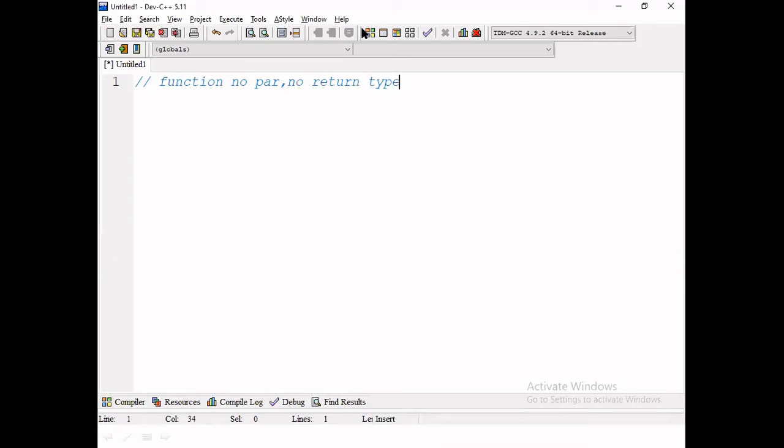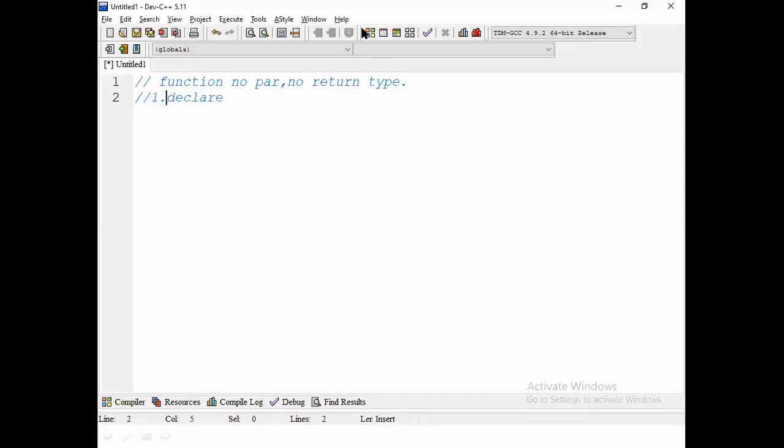In this discussion, first let us verify from the basics, and then we can discuss this later. First, for a function you have to declare the function. Declaring the function means you have to declare the name. That is the first part.